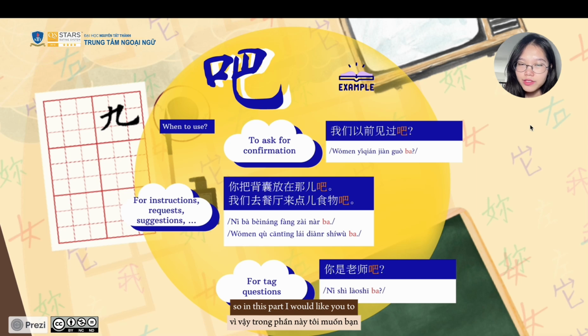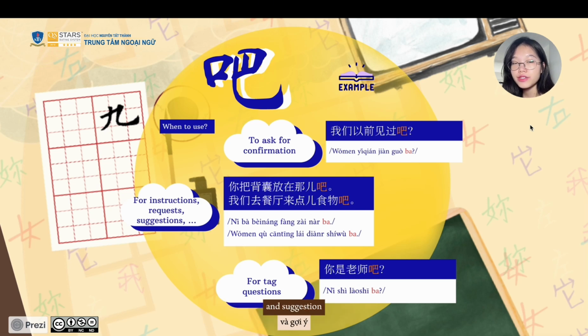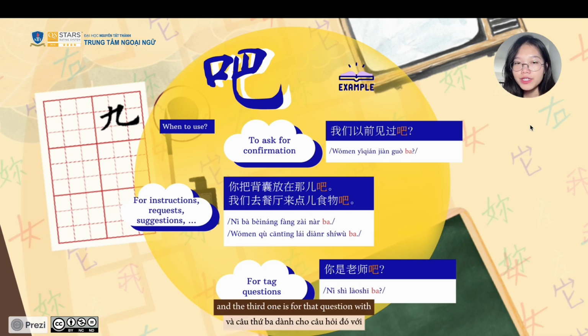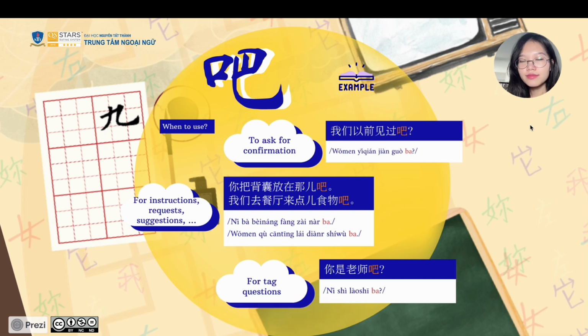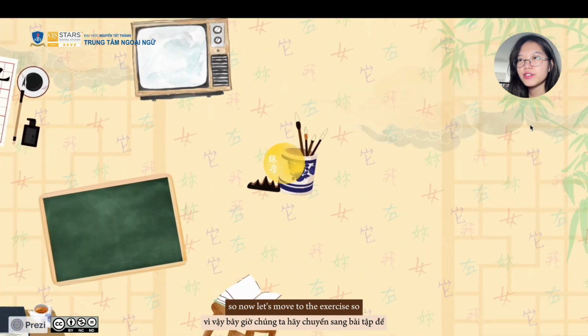Okay, so in this part, I would like you to remember there are three major usages of the particle ba. The first one is to ask for confirmation. The second one is for instructions, requests, and suggestions. And the third one is for tag questions with a higher certainty. So now let's move to the exercise.